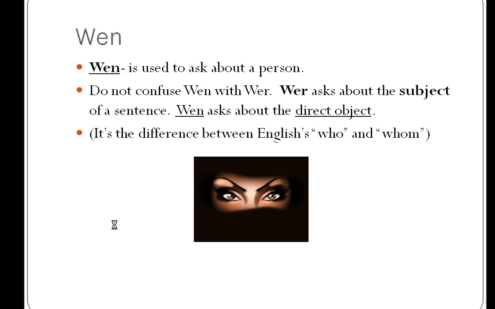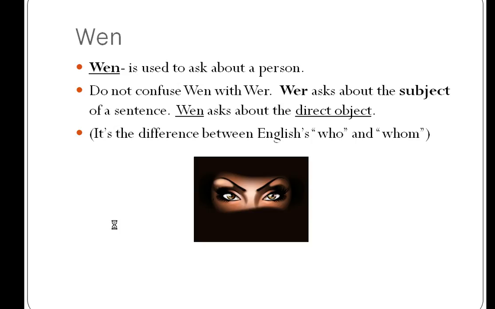That is the wen. If you're asking, whom did Margaret hit? She hit Hedvig. Hedvig is the direct object. She's the one receiving the hit. So she's the one getting the action. She's the one who's the direct object. So if you wanted to know whom she hit, who is Margaret hitting, who is getting the action of her hit, you need to ask wen. If you want to know who is the one that's doing the hitting, you would ask wer.